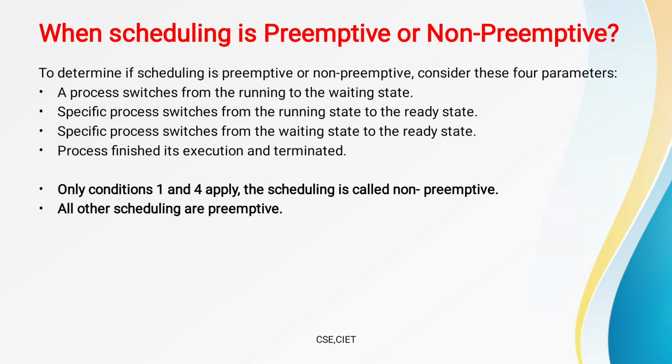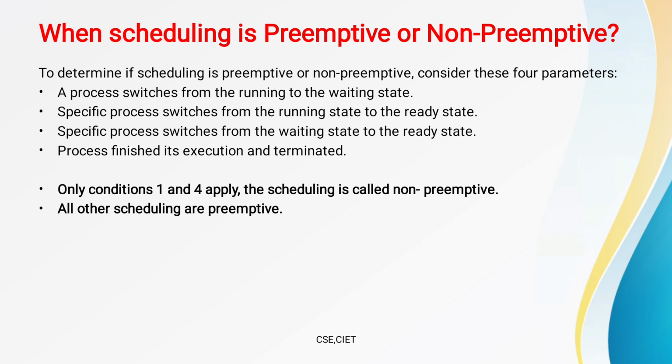First, a process switches from the running state to the waiting state. Second, a specific process switches from the running state to the ready state. Third, a specific process switches from the waiting state to the ready state. And the last one is the process finishes its execution and terminates.